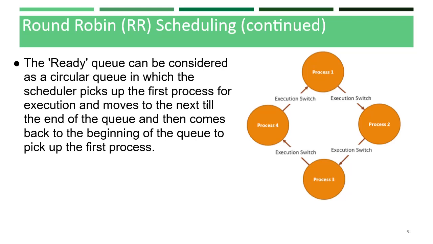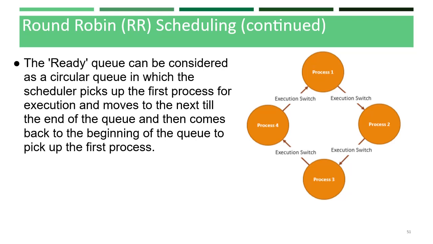So here there is a figure for round robin scheduling. In that figure we can see that there are 4 processes, 1, 2, 3 and 4. So assume that all the processes are there in a ready queue, which can be considered as a circular queue in which the scheduler picks up the first process for execution, that is process 1 starts to execute. So let me assume that each process is scheduled for a 10 milliseconds time period. Now process 1 starts its execution for 10 milliseconds.